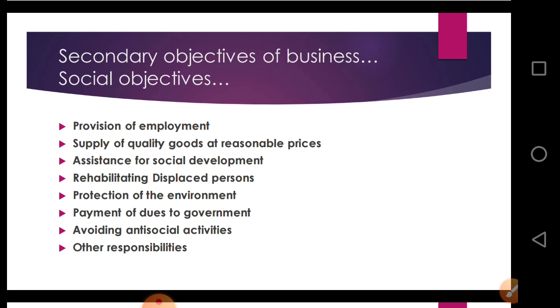Assistance for social development. Business organizations should provide funds for setting up hospitals, schools, colleges, etc. They should establish charitable institutions for the benefit of the society. Moreover, large business houses pay huge amounts of taxes to the government, which are spent in the development activities of the country.